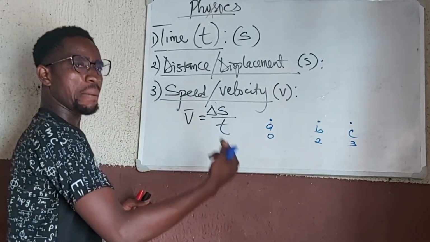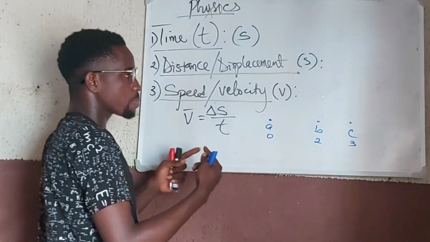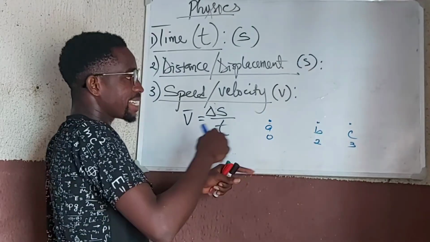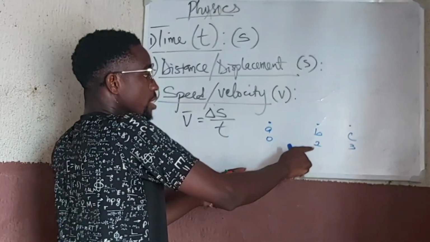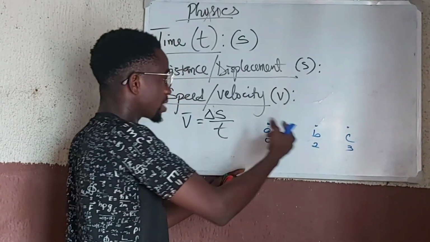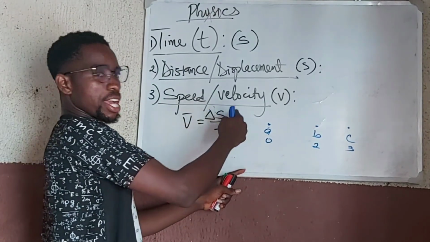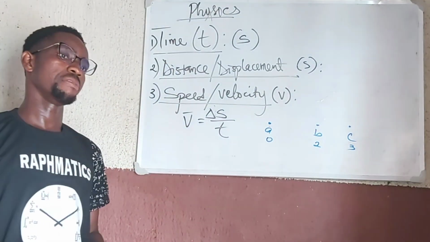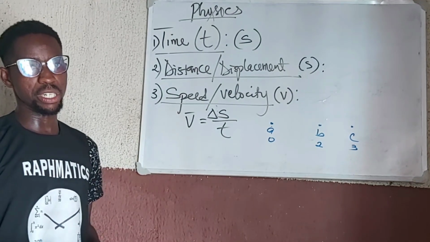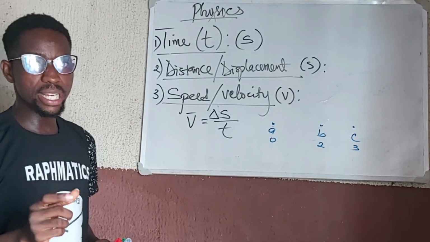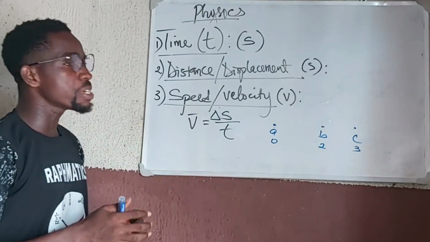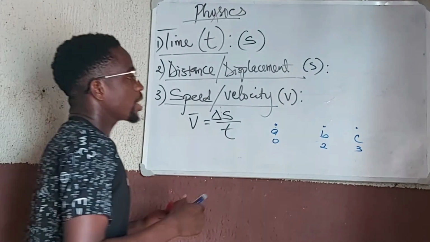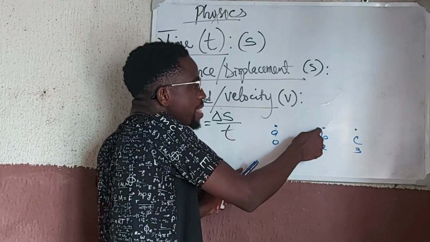So if I want to calculate my speed, I'll check the time it took for this distance to change from 2 to 3. I'll check that time, and then what I'll get is what I call the average speed. Average speed. Are we together? So that average speed is the speed from here to here.